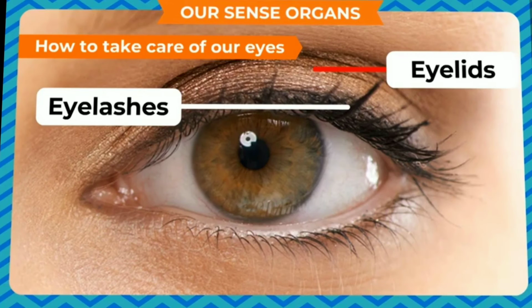So now, as you are seeing in the diagram, these are eyelashes and eyelids. Okay, so what is the function of eyelids and eyelashes? What do they do? They protect your eye from dust, strong light and injuries. Eyelids, eyelashes and eyebrows protect your eyes from dust, strong light and injuries. Your eyes enable you to see. They give you the maximum information about the world around you.